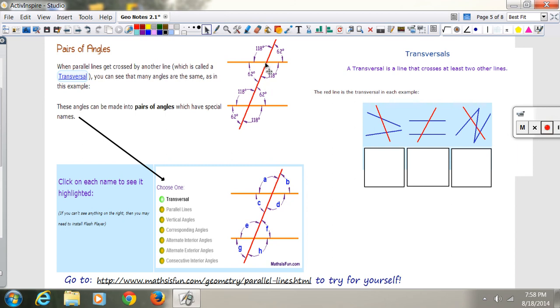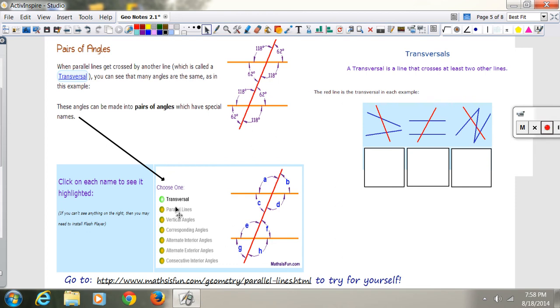But guess what the 2 add up to that are not the same? They will always add up to 180. They're always supplementary to each other. So you can see that 62 and 118, 62 and 118, they're always going to add up to 180 here. Now these angles have special names. You've got to know the names, because when we list them, or when I say here are two certain kinds of angles, you just need to know where they are.